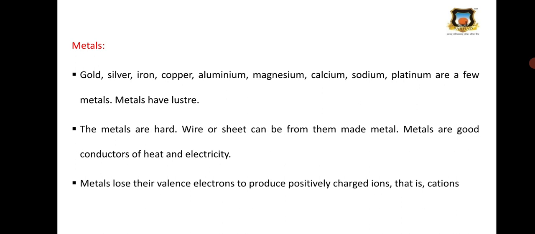Metals lose their valence electrons to produce positively charged ions, and these positively charged ions are called cations. The valence electrons are those present in the valence shell of metals. Metals have the ability to lose these valence electrons easily, and they are converted into positively charged species or ions, and these ions are called cations.